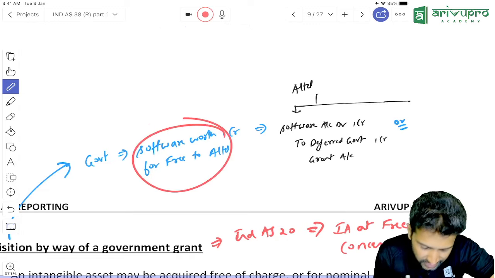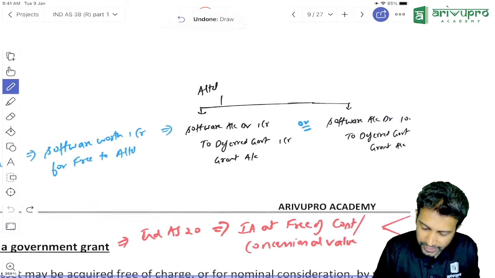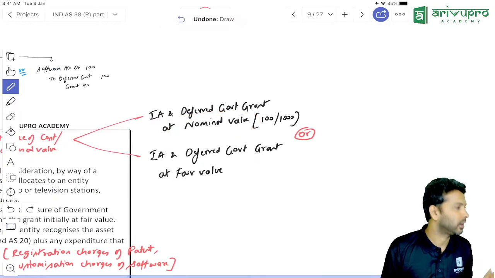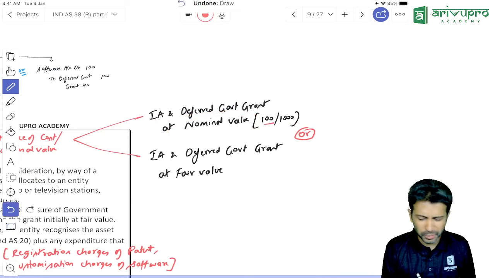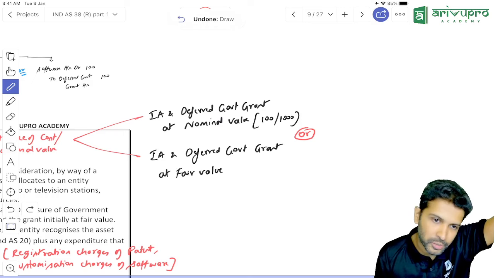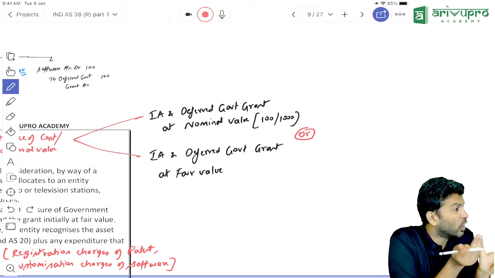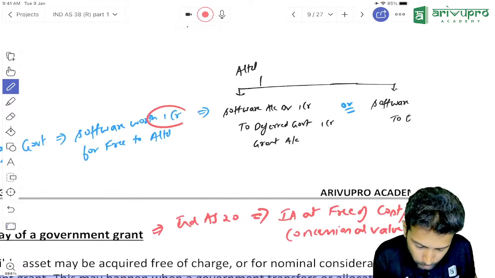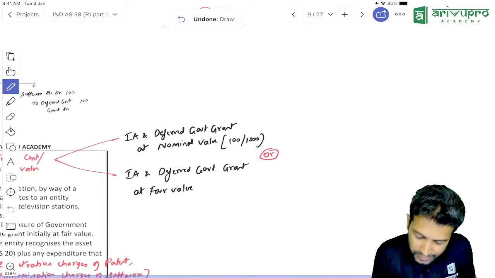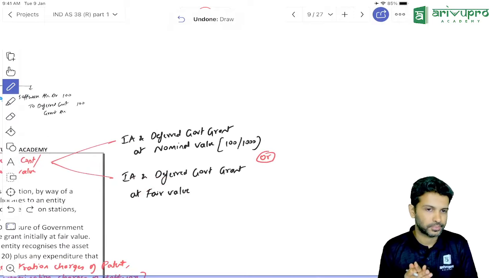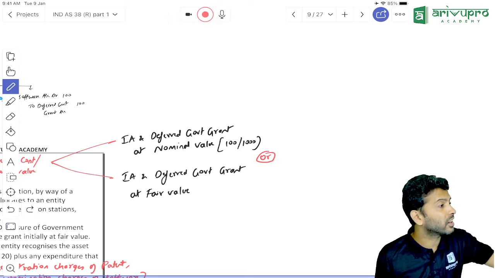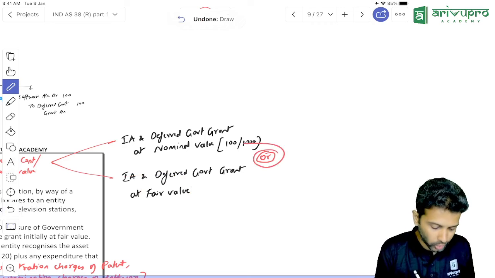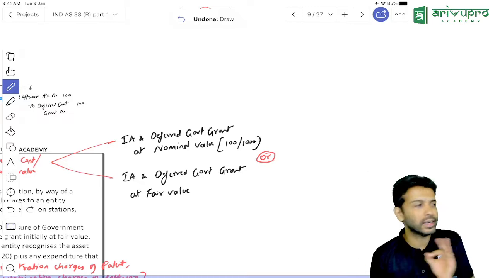So if you receive any intangible asset at free of cost, then the entity will record that particular intangible asset at nominal value. Nominal value could be 100 or 10 or 1000. This is just for the sake of disclosure. So record that intangible asset at nominal value. Option number one. Or option number two: what is the fair value of this software? 1 crore. You can record that intangible asset at fair value. Either you can record that intangible asset at nominal value, or at fair value. The entity has a choice of what accounting they want to follow. One of the two they are free to follow.